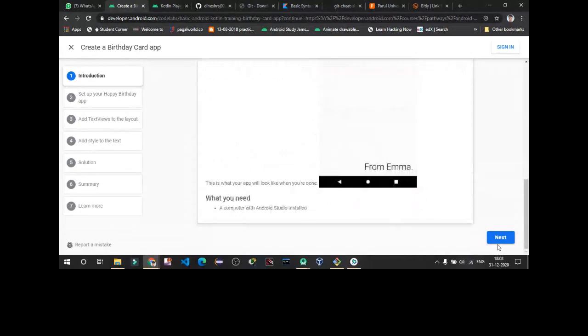Now move to our Android Studio. First we are going to work with the designing part. So we are going to delete this. We have deleted it. Now it's our plain screen which has nothing in it. So how our app looks like in this codelab, which we have seen previously.